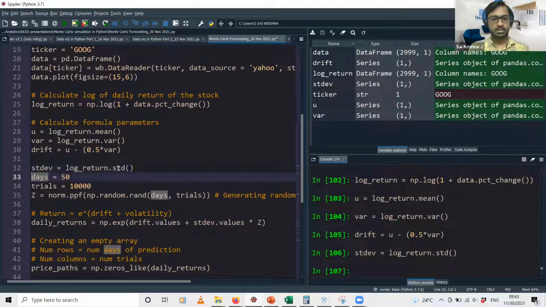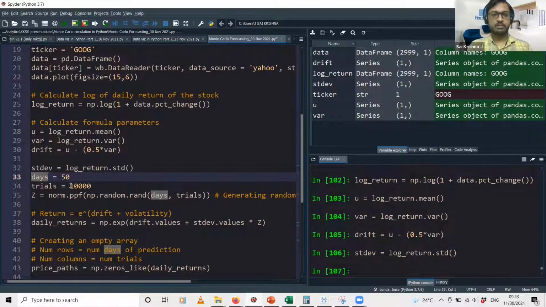And this normal distribution, let's assume that we need to forecast the stock price for the next 50 days. Okay, and I told you that the Monte Carlo simulation involves a lot of random number generation over multiple trials, right? So for each of the 50 days we'll be having 10,000 random numbers, that is numbers which follow normal distribution.